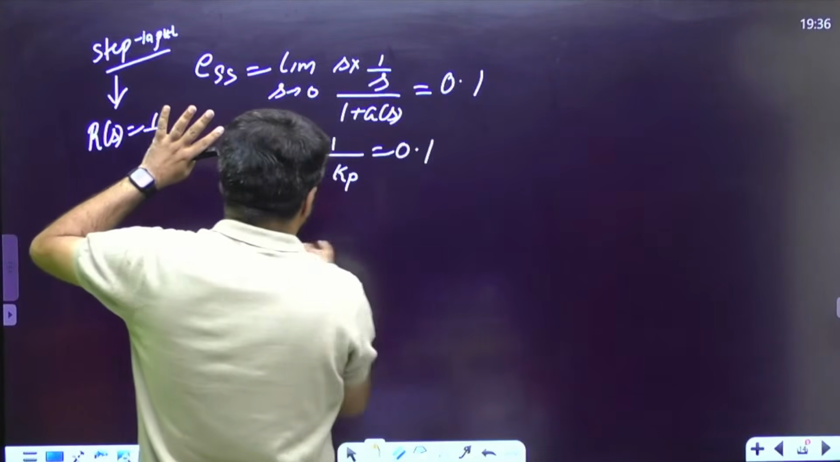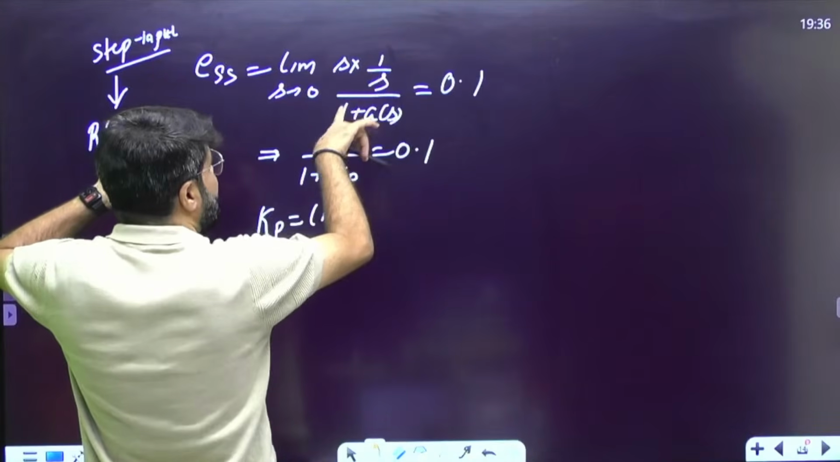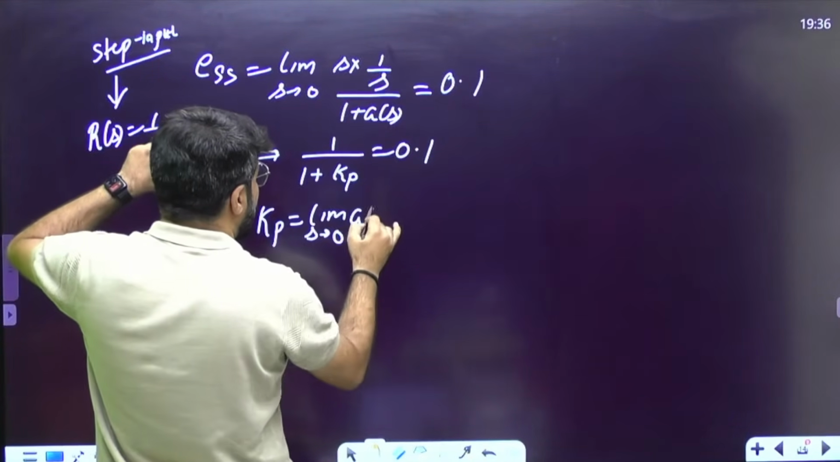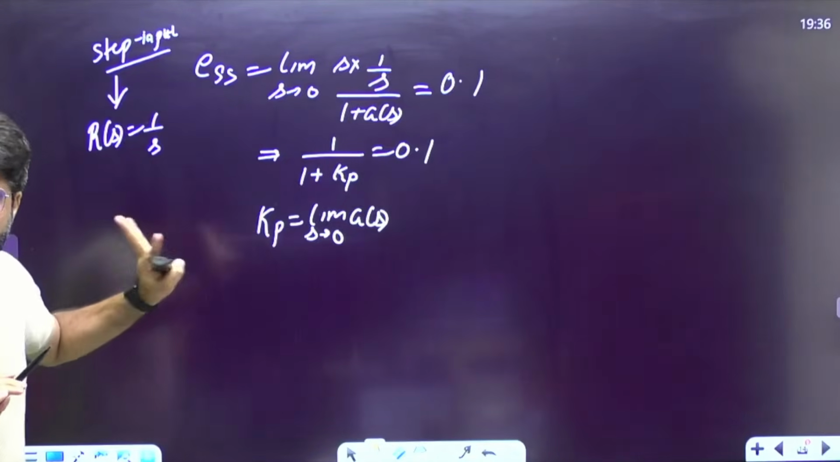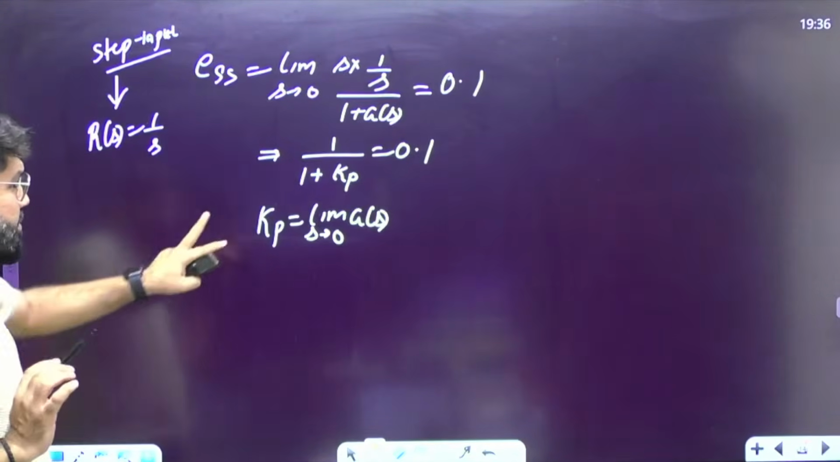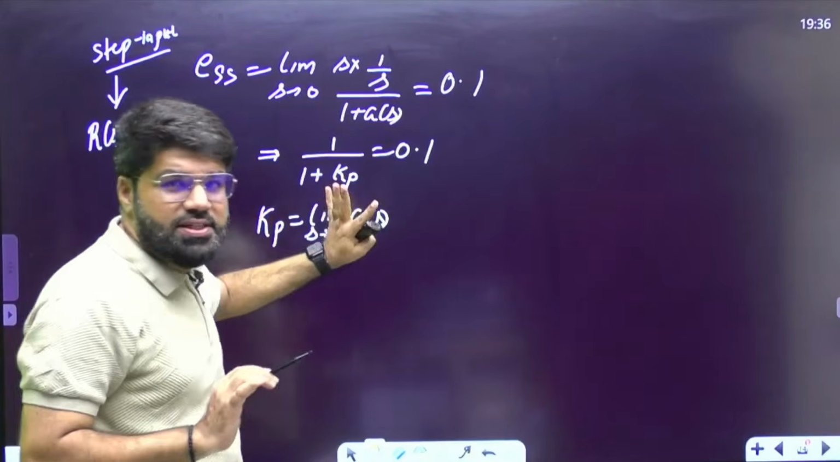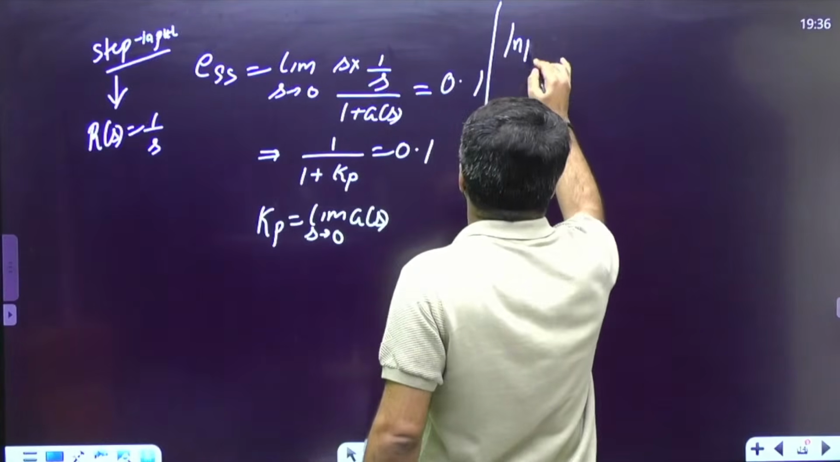Where we define Kp as limit s tending to 0 of G(s). This is constant, this is also constant, so the limit is applied to G(s). No need to find Kp, we can stop here. But I'm just telling that limit s tending to 0 of G(s) is the Kp, positional error coefficient. But what is the input given now?